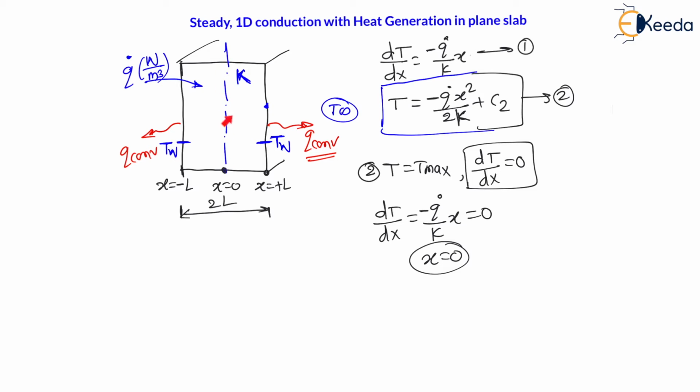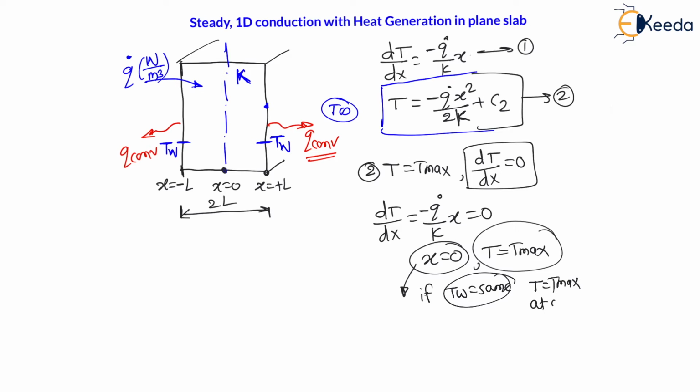Means, my dear students, whenever x is 0, then temperature will be equal to maximum temperature. This will be our second boundary condition, right? Whenever x is equal to minus L or x is equal to plus L, temperature is equal to T wall, and whenever x is equal to 0, temperature will be maximum temperature. That means x is equal to 0 is the center line. Therefore, for the special case having both sides of the wall at the same temperature, the maximum temperature will be at the center line, right?